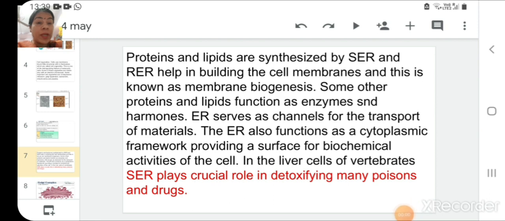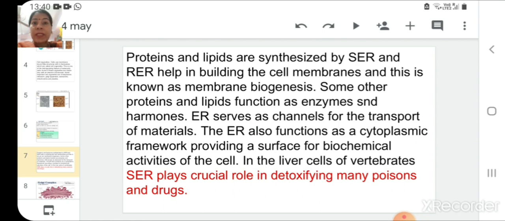Once again, let us summarize the functions of endoplasmic reticulum. Proteins and lipids are synthesized by SER, smooth endoplasmic reticulum, and rough endoplasmic reticulum. Out of this, rough endoplasmic reticulum specifically forms protein and SER forms lipids. And these proteins and lipids help in building the cell membrane, and this process is known as membrane biogenesis, meaning formation of plasma membrane.